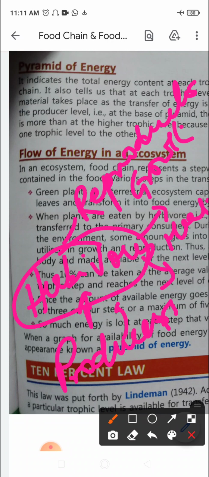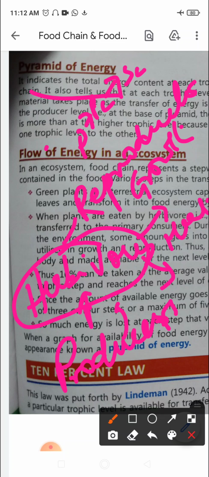Since the available energy goes on decreasing, as we've just studied in the pyramid of energy, from producers to primary consumers the energy transferred is less. Then from here to the secondary consumer, the energy transferred is less. So stepwise, from bottom upwards, the available energy goes on decreasing, right?